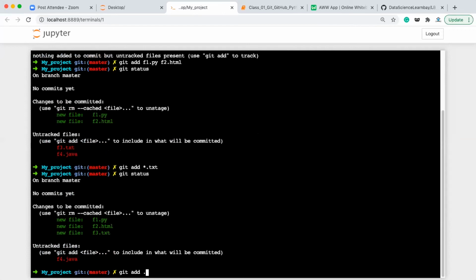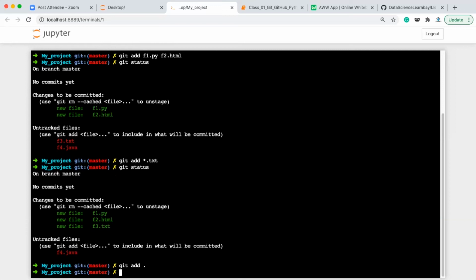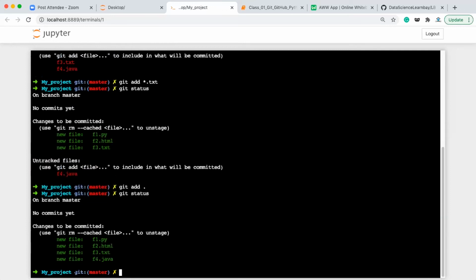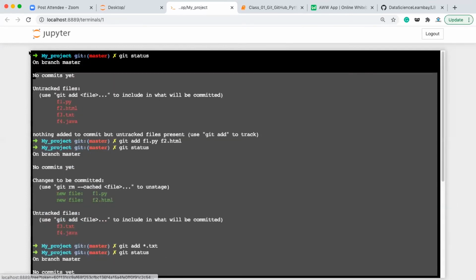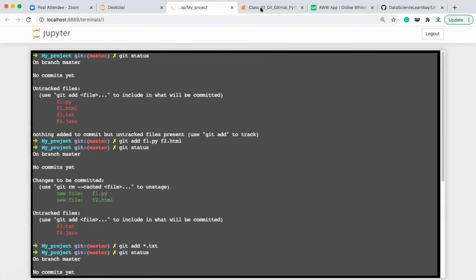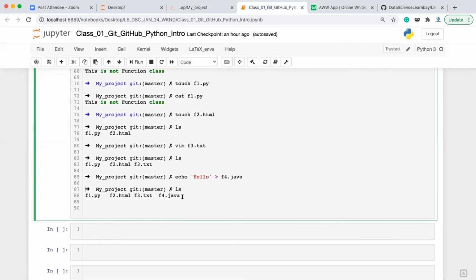There is one more command called git add space dot. It will move all the files from the untracked status to the tracked status, or the staging area, irrespective of the extension. So if you execute this and check git status, you will see that all the files are moved to the staging area. Okay, so these are the 3 commands you can use to move files to the staging area.